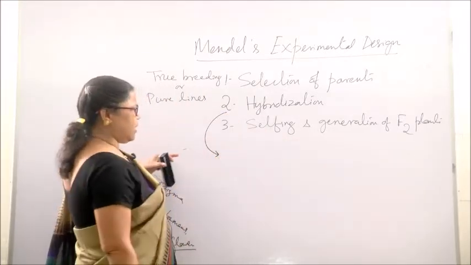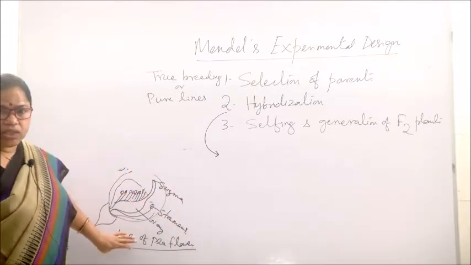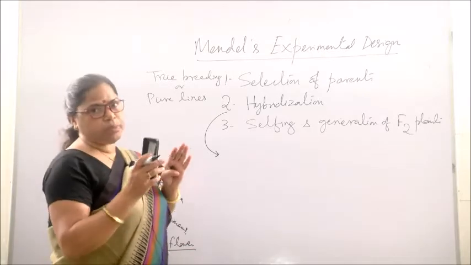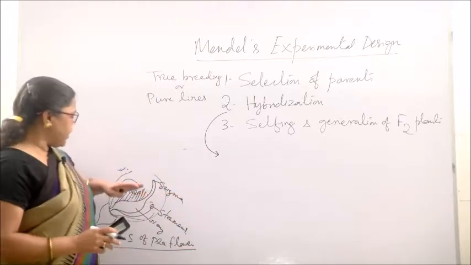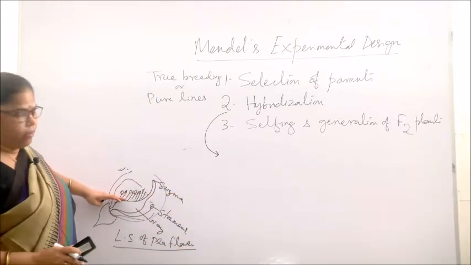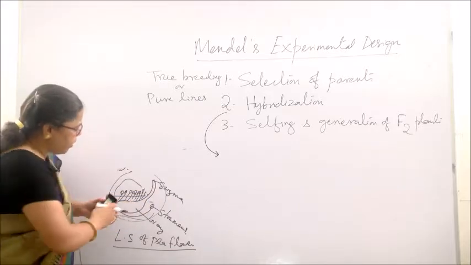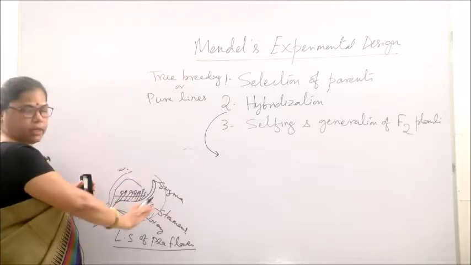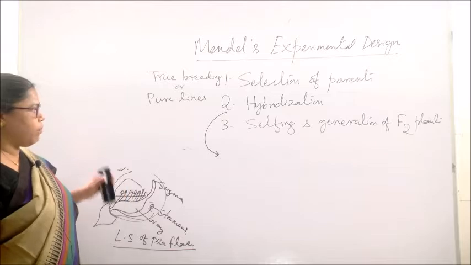First of all, you see the pea flower is bisexual, but for hybridization you need cross pollination or cross fertilization. For that you have to remove anther from one flower. If you cut anther from one flower, this flower becomes a female flower. It is no longer a bisexual flower, it becomes a female or unisexual flower.